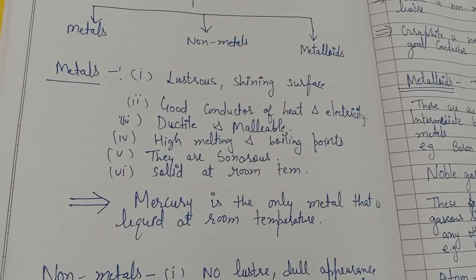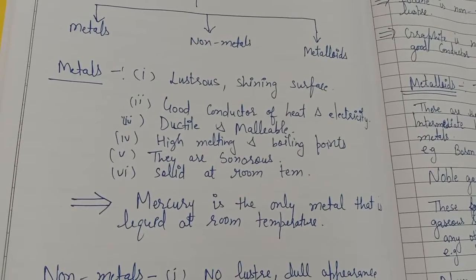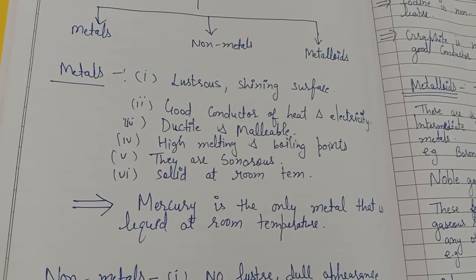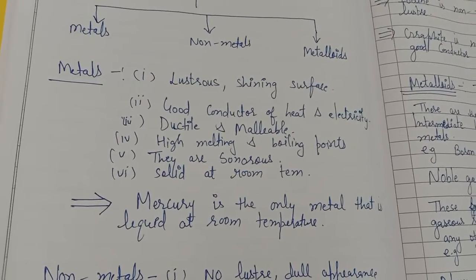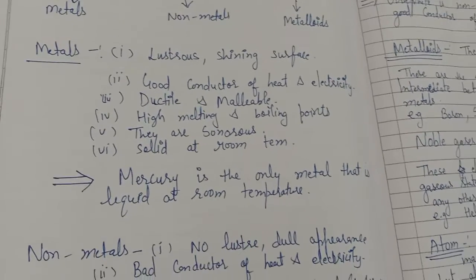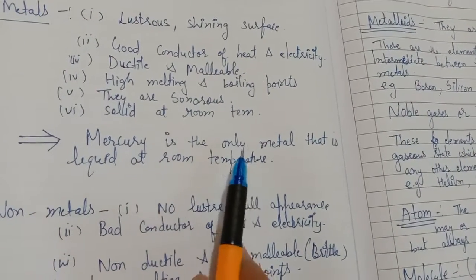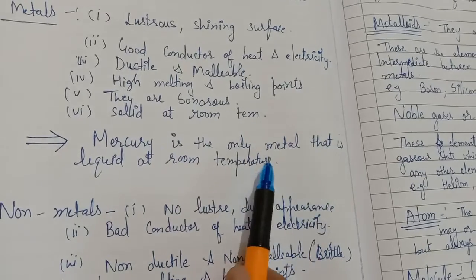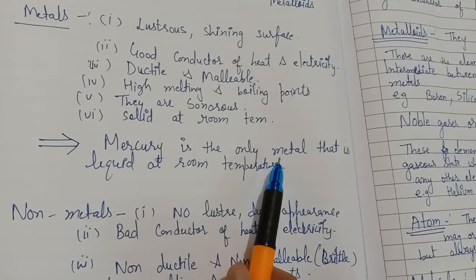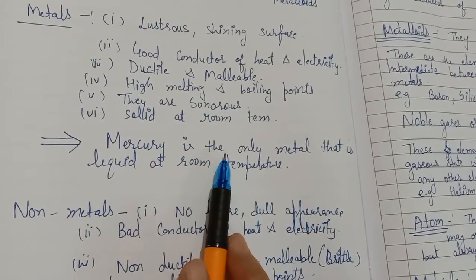Many metals are there: sodium, potassium, aluminium, calcium, iron, lead, zinc. Silver, gold, and platinum are commonly used metals at home. Then there is mercury, which is the exception. Mercury is the only metal which is liquid at room temperature, but all the other metals are solid at room temperature. We use mercury in the thermometer to check the temperature of the body.